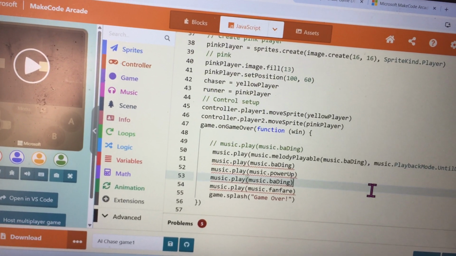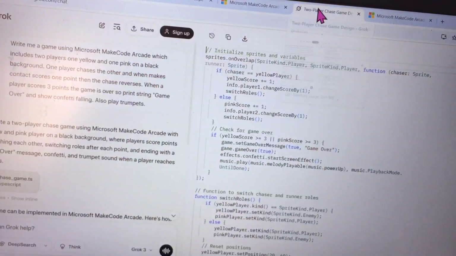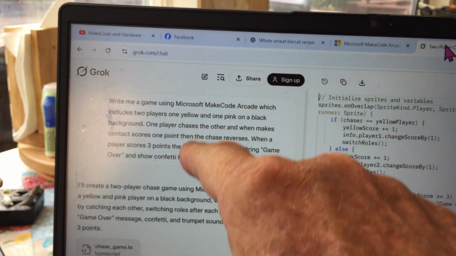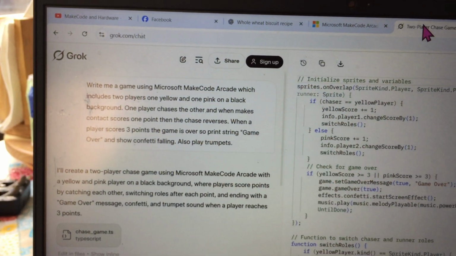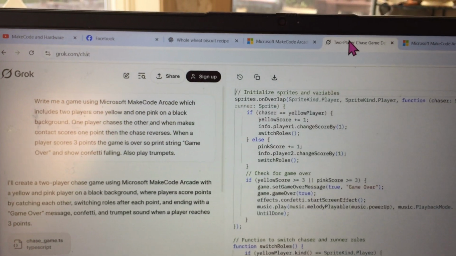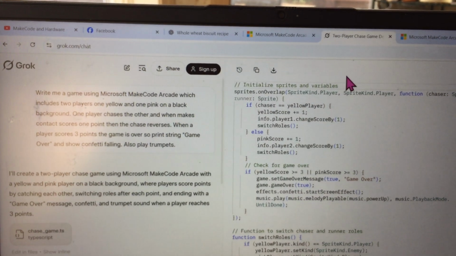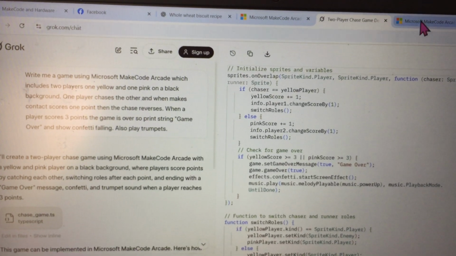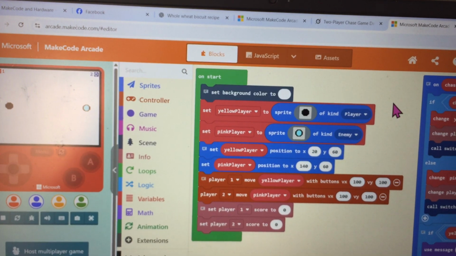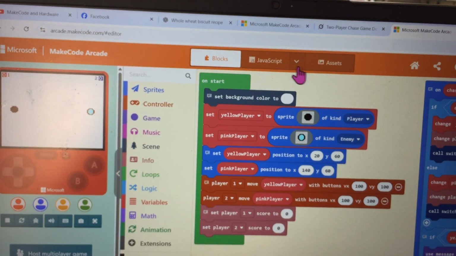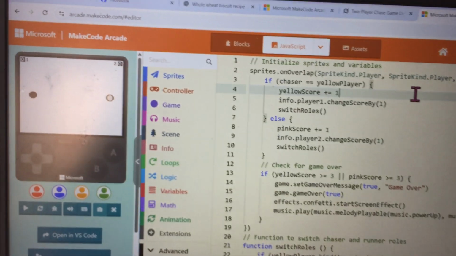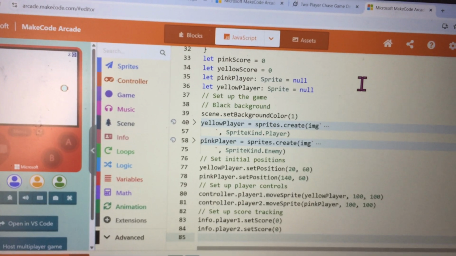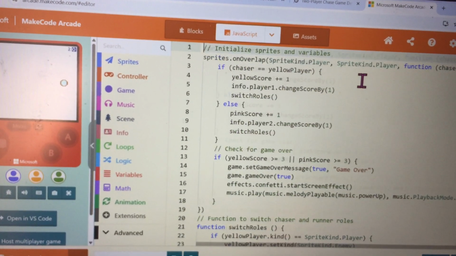Now, let's go to Grok and see what Grok wrote. I just cut and pasted the request identical. There's no difference between this request and the previous request for chat. So here's what I got. I hit copy. I go to MakeCode Arcade, and this is what I'm given. When I paste this in, it looks like this. This came from Grok. Notice there are no errors.